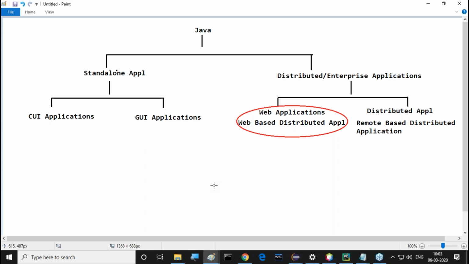Observe carefully. Introductions are very, very important. Put more concentration. I'm coming into the concepts directly. I want to talk about web application. But before that, first we have to understand what a standalone application is, how many types are available, what the problems with standalone applications are, and then why we are coming to enterprise applications. This type of orientation is required. That's why I'm putting more concentration on this basic level. Try to put more concentration.